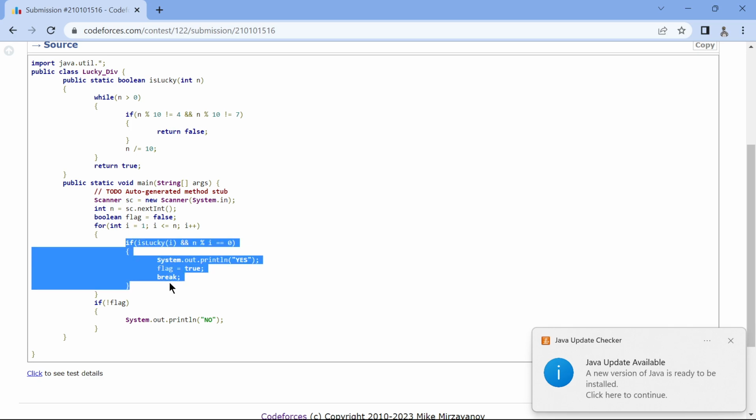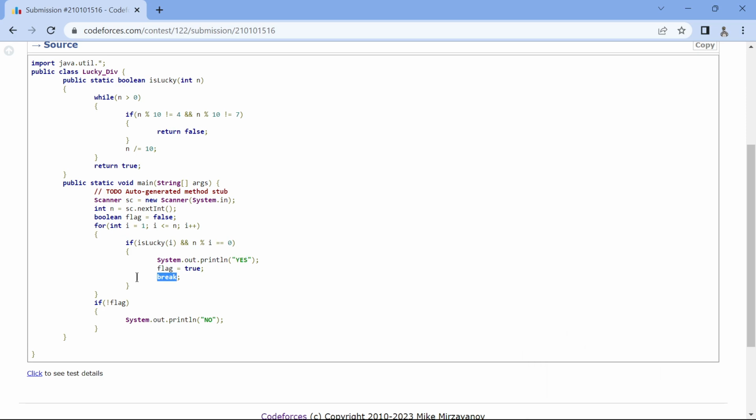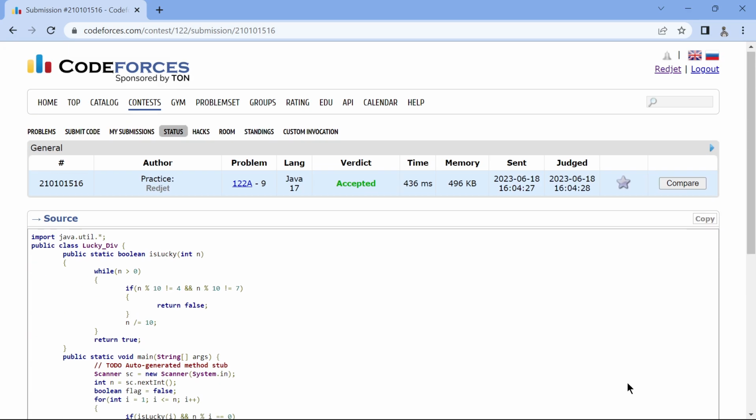But in this case, if i is lucky, we'll print yes, set flag to true, and we're going to break. We don't need to check anymore. And then, once this is all finished, if flag is false, meaning this if statement has not triggered, we're going to print out no. And there's the solution.